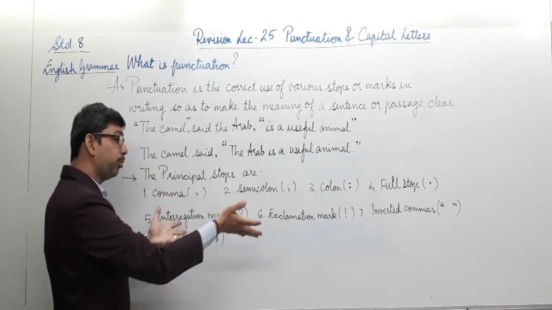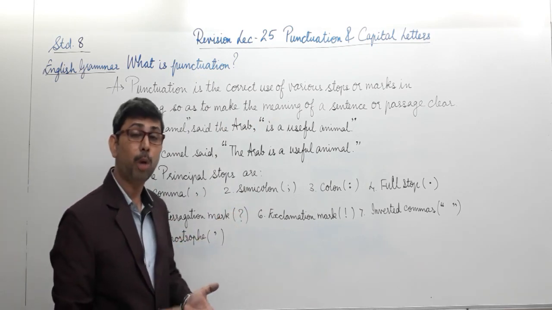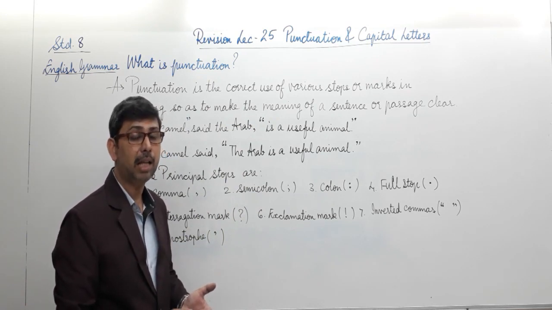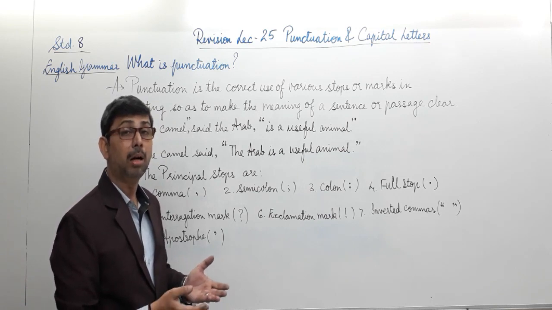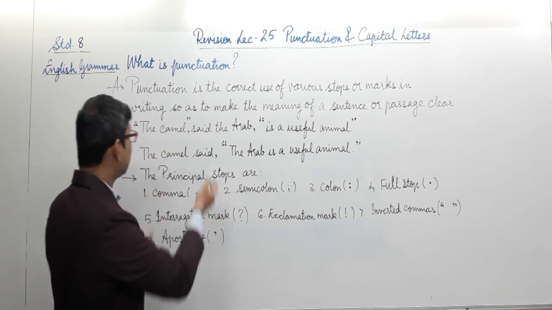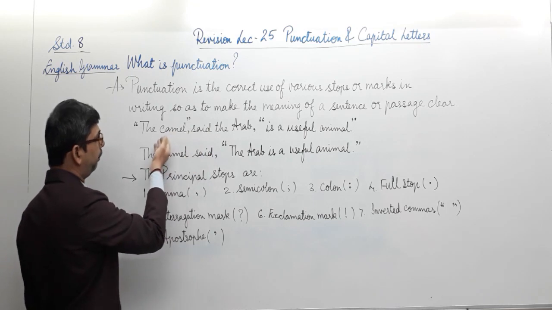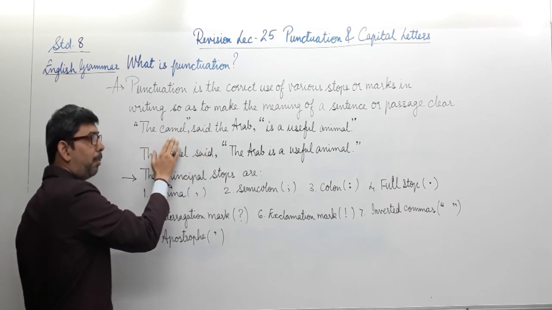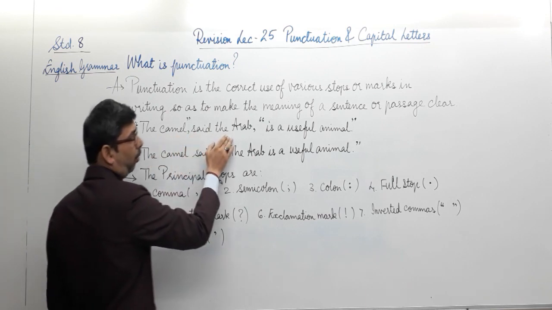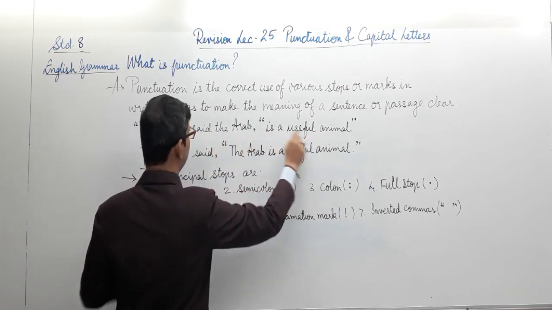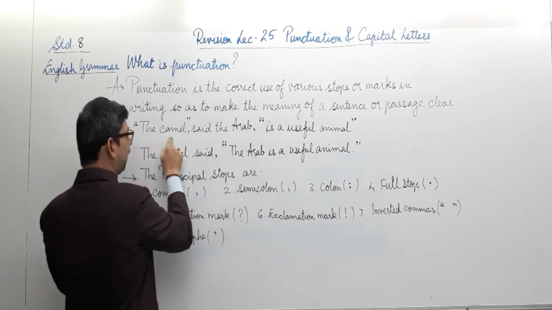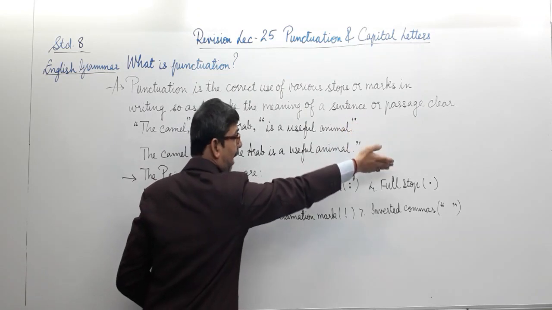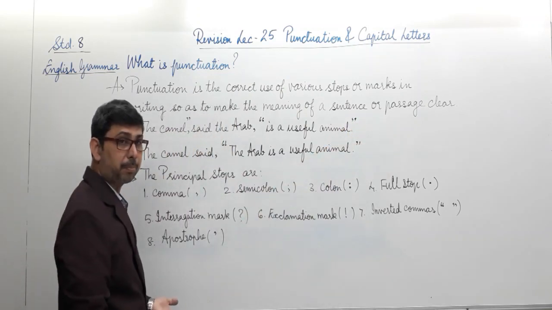Well, if this is not used correctly, you will not be able to derive the meaning of what the writer or the speaker is saying, and the listener will not be able to understand the idea or the message being conveyed. Just as happened over here in these two sentences. In the first one you can see the message is very clear. The camel, so this is the word spoken by the Arab, said the Arab. What did he say? Is a useful animal. So if I just club these together, the camel is a useful animal, and I put this at the back over here, said the Arab, the meaning is clear.